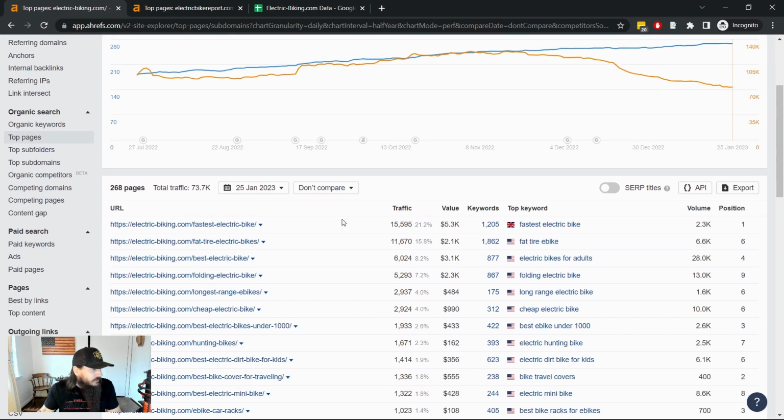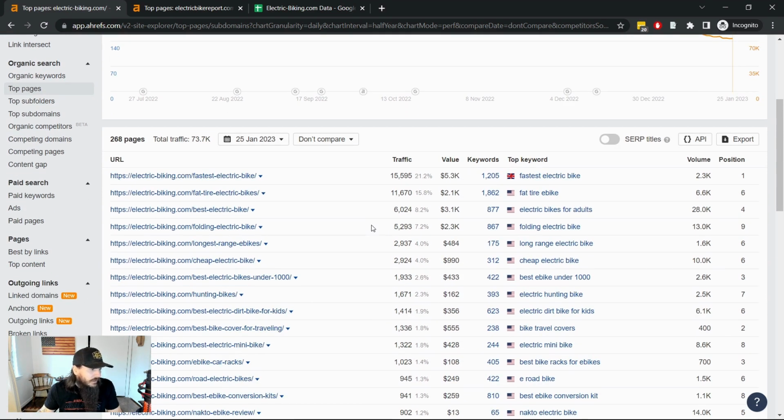And you can see, I'm just looking at electric-biking.com. I think this is a classic example of a site that is really reliant on just a few pages for traffic. So you can see here immediately from the top pages report that their top page, the fastest electric bikes page, makes up 21% of their estimated organic traffic. So obviously you want to verify this with the seller if you're looking at buying this site or any others that you're looking at with first-party data, but this gives you, I think, a good head start on your due diligence analysis using third-party tools like Ahrefs or SEMrush or whatever else for trying to break down their traffic footprint by top landing pages.